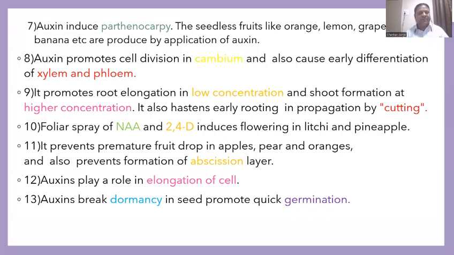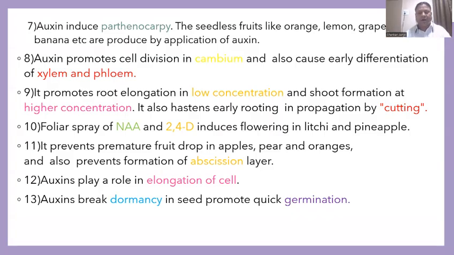The number 11 point, the function of auxin is to prevent premature fruit drop in the case of apple, pear, and oranges. It also prevents formation of the abscission layer. What is abscission? A weak separation layer is formed at the petiole and the leaf can fall.